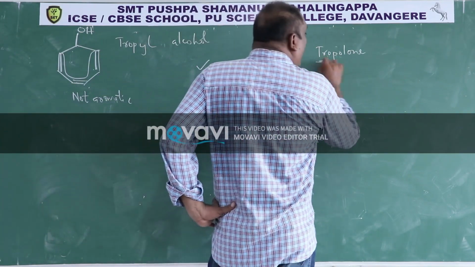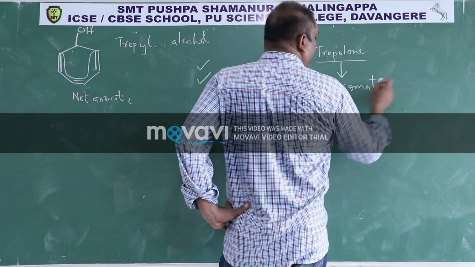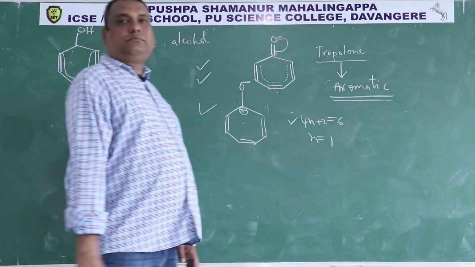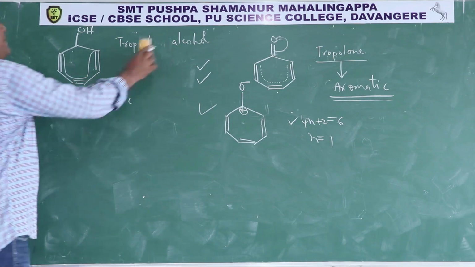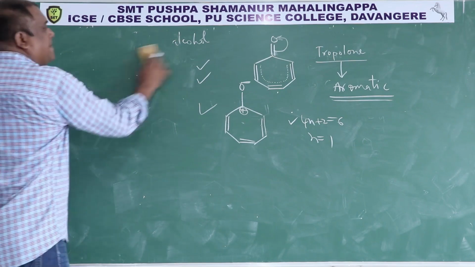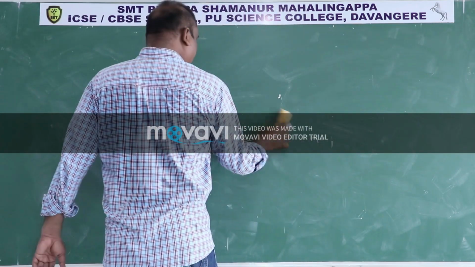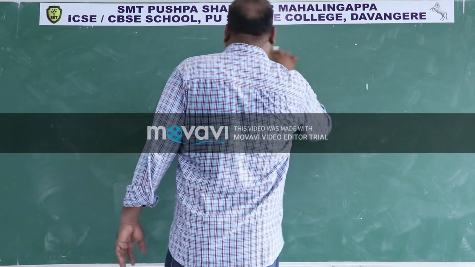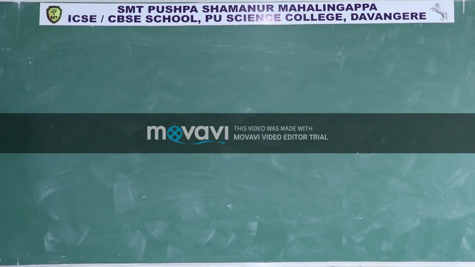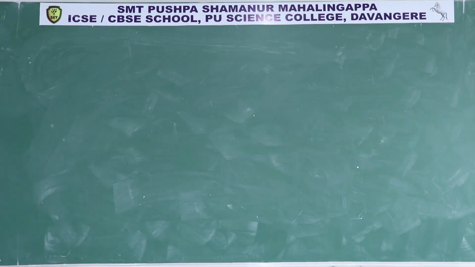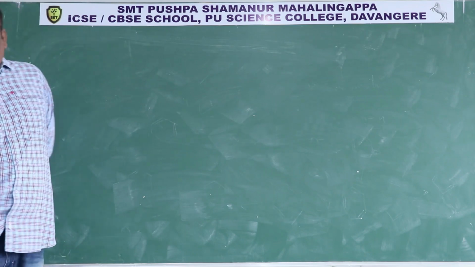Therefore, tropolone is aromatic in nature. So this is how we check whether the compound is aromatic or not.